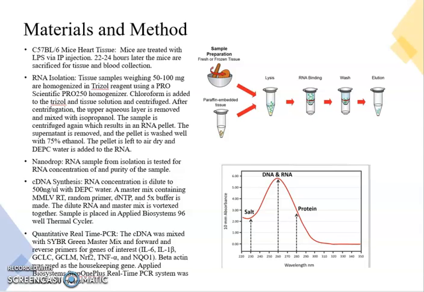To accomplish this, I obtained multiple samples of heart tissue from NRF2 wild-type and NRF2 knockout mice. The mice were treated with either LPS, D3T, or LPS and D3T, or no treatment at all. The image to the right I'm pointing to is a short example of the steps of RNA isolation I performed on the samples. After RNA isolation, I measured the RNA concentration and purity with a nanodrop machine. The image below I'm pointing to is an ideal model of a nanodrop measurement. I then performed cDNA synthesis with the acquired RNA samples, and lastly, I performed quantitative real-time PCR with the cDNA samples.